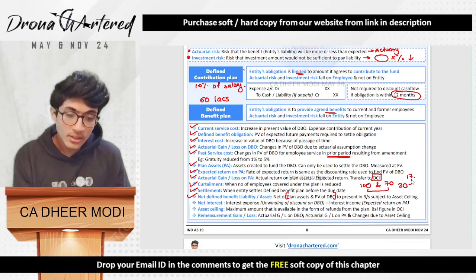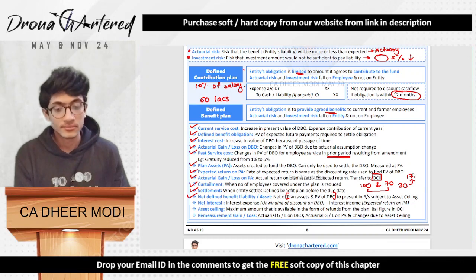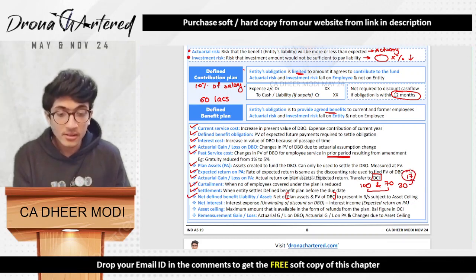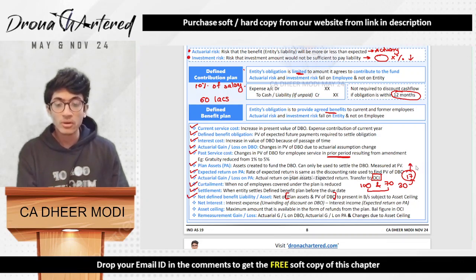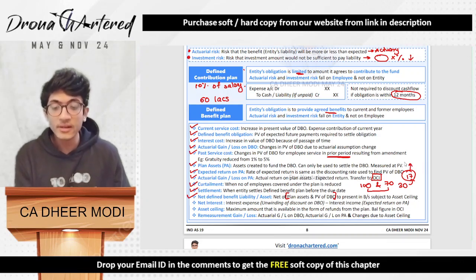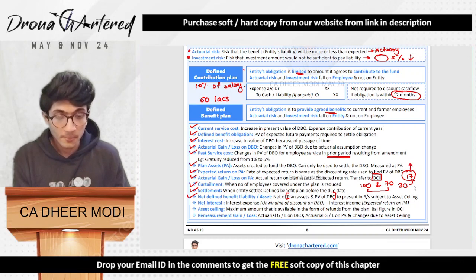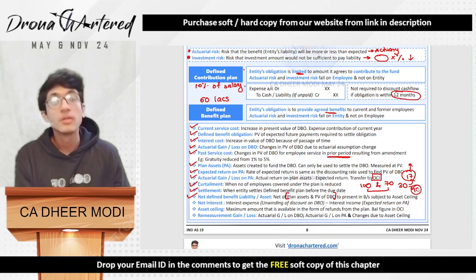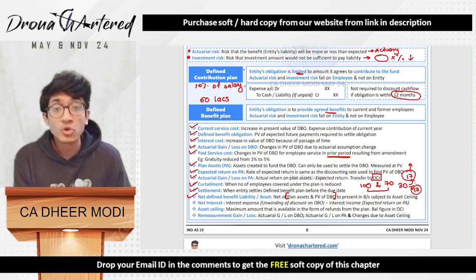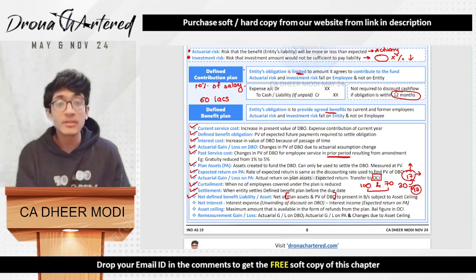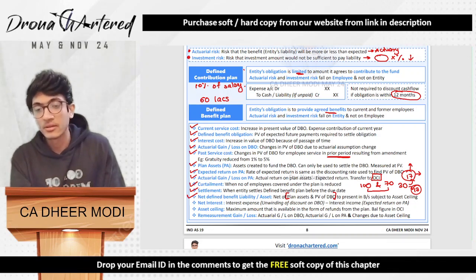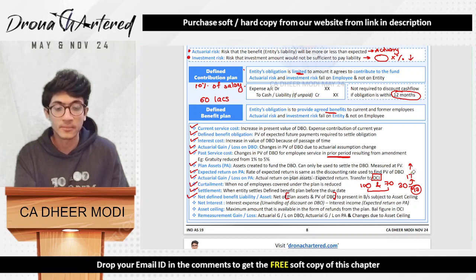Out of this 30 rupees extra, 17 will be shown as a net defined benefit asset, but the rest, 13, cannot be shown because the asset ceiling is set at 17, so you can only show 17. The 13 cannot be shown as an asset.